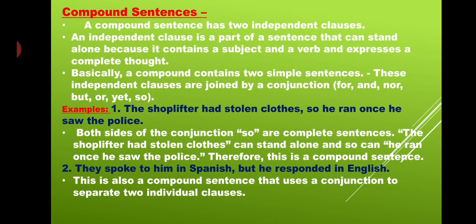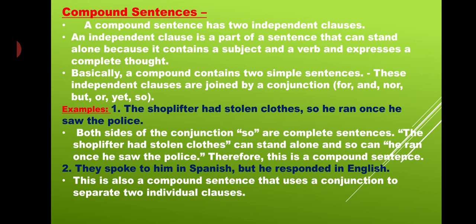Next is the compound sentence. A compound sentence has two independent clauses. An independent clause is a part of a sentence that can stand alone because it contains a subject and a verb and expresses a complete thought, just like the simple sentence.